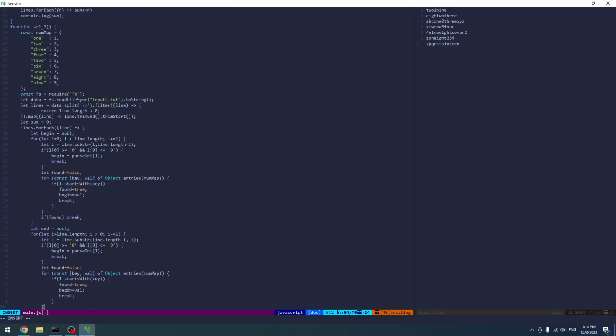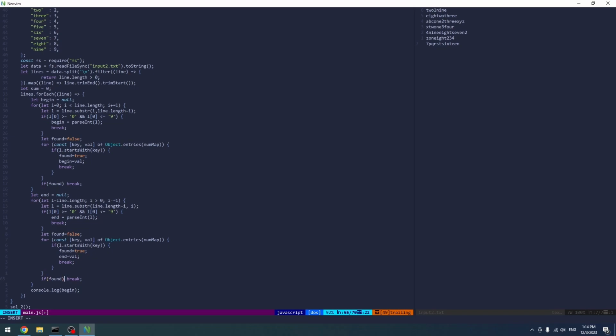So it's actually going to be end instead of it, and all right, found, break, and found is equal to false, by the way. Found is equal to false, just in case. Begin plus end as a string.